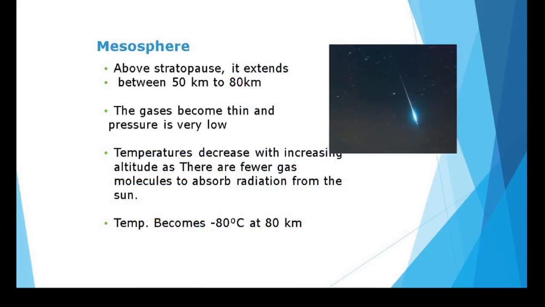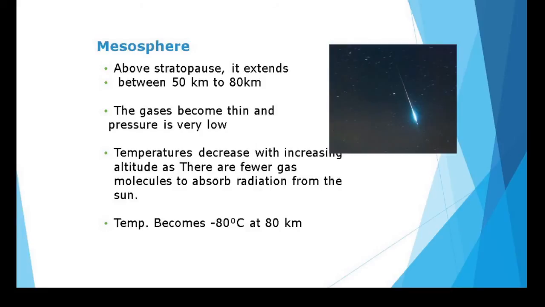Above the stratosphere there is a layer known as the mesosphere. From the stratopause, it extends between 50 km to 80 km. The gases in the mesosphere are thin and pressure is very low.